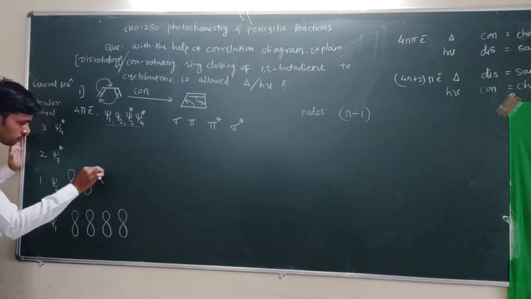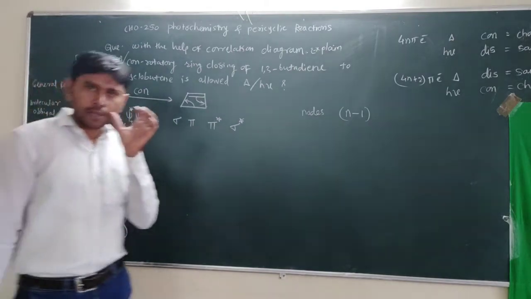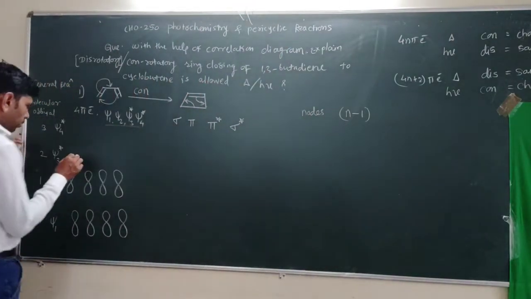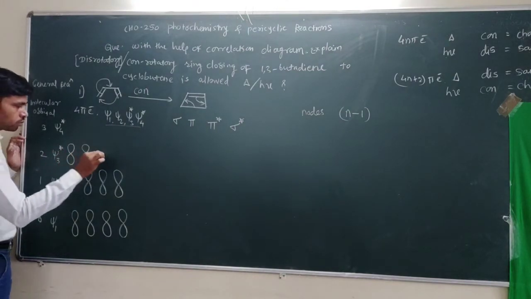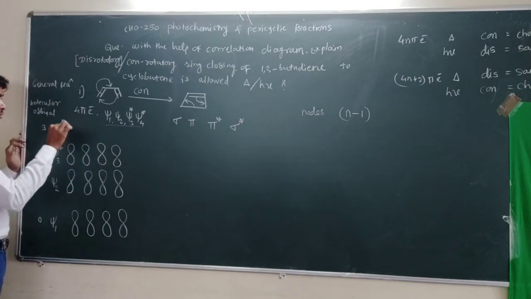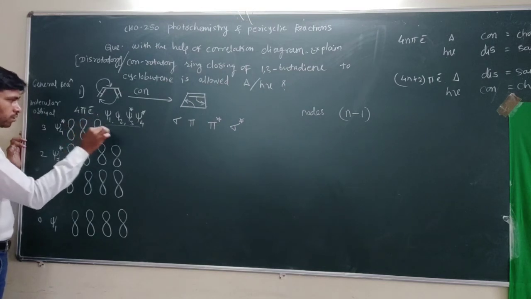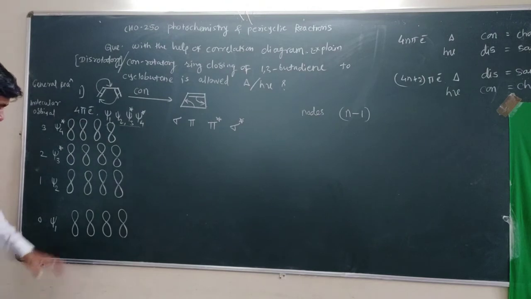So for each molecular orbital we draw the 4 atomic orbitals.